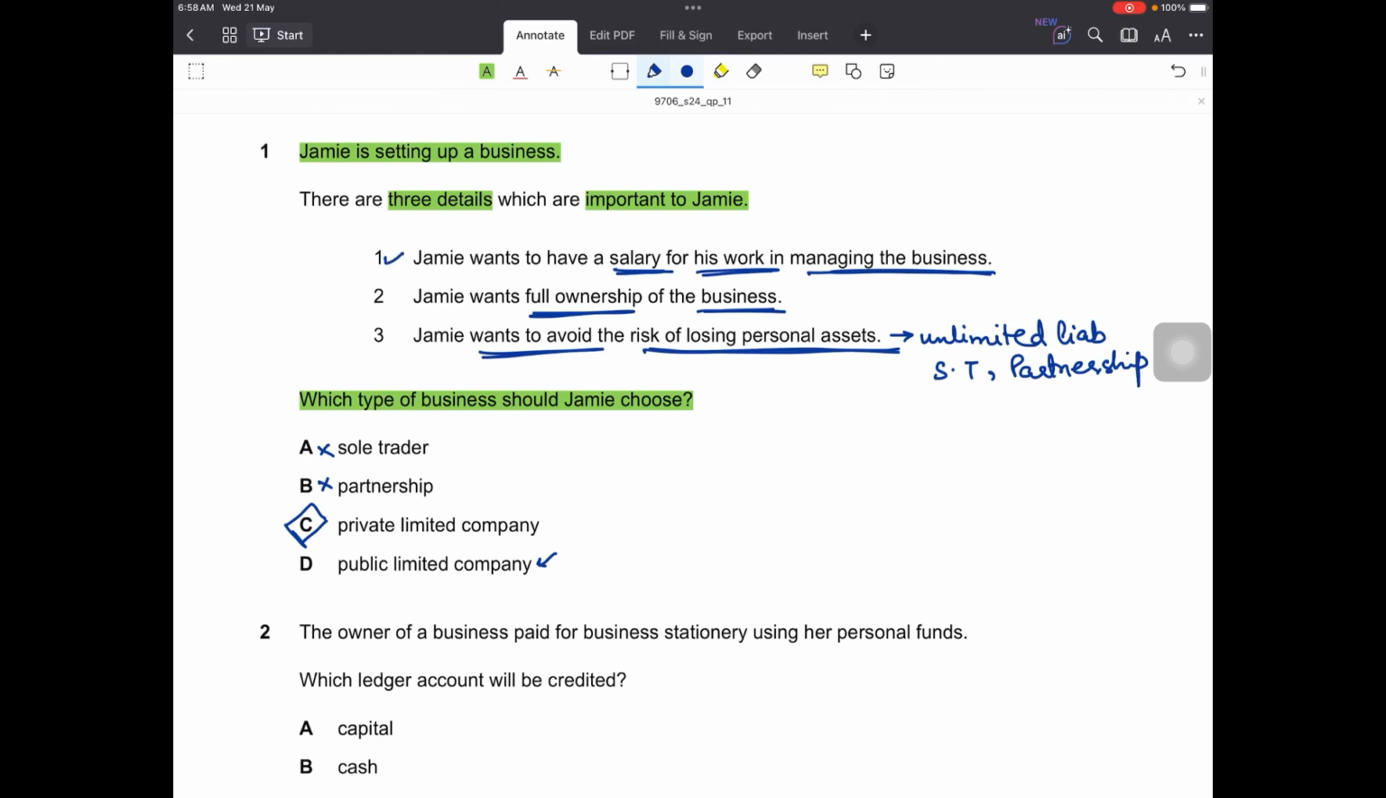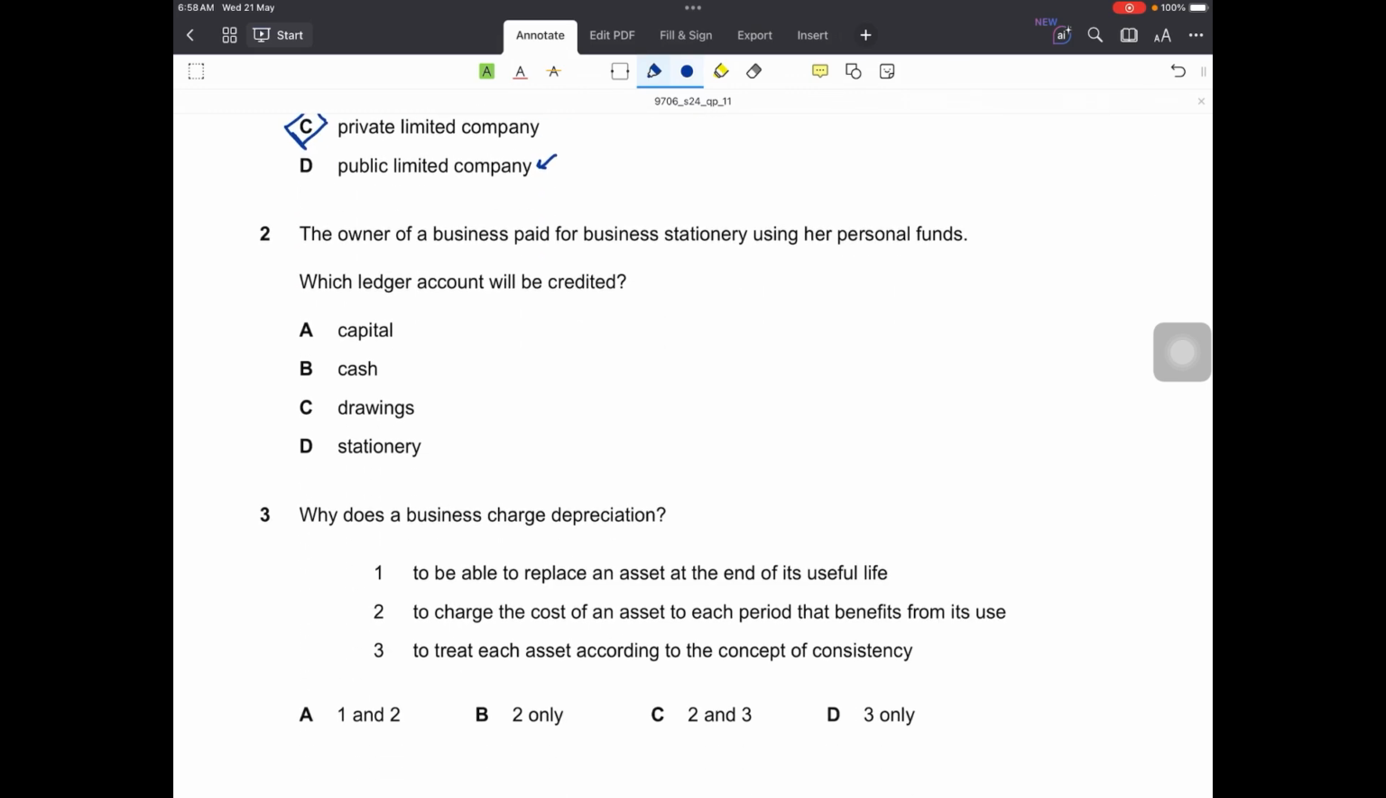Similarly, in point number 1, if Jamie wants to have a salary for his own work, he can do that if he forms the private limited company as well. So that's why option C is correct.